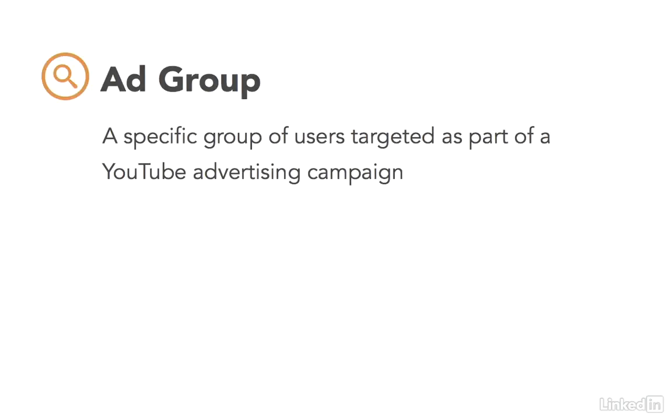An ad group is a specific group of users targeted as part of a YouTube advertising campaign. We're going to create ad groups as part of this course, and when we create an ad group, we have the opportunity to specify the demographics of the particular users that we'd like to reach. So we can specify that we'd like our ad to be shown to users of a certain age, of a certain gender, income level, and then even users that have specific interests. So ad groups are very important to making sure that our message gets in front of the right audience.